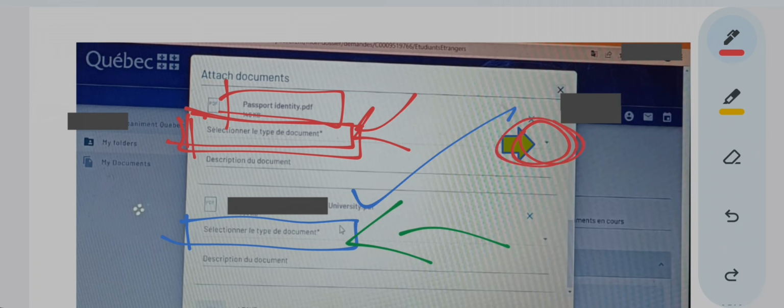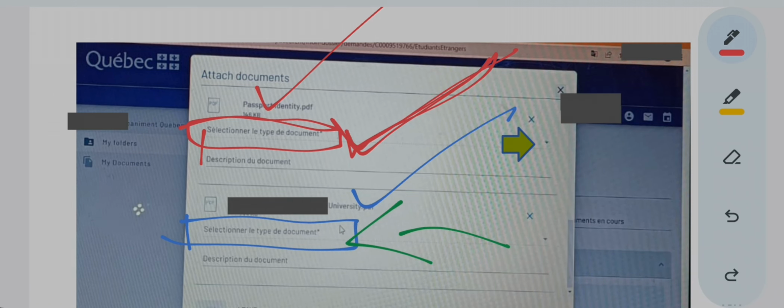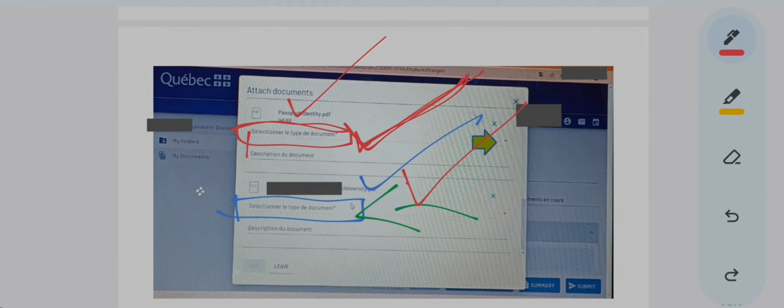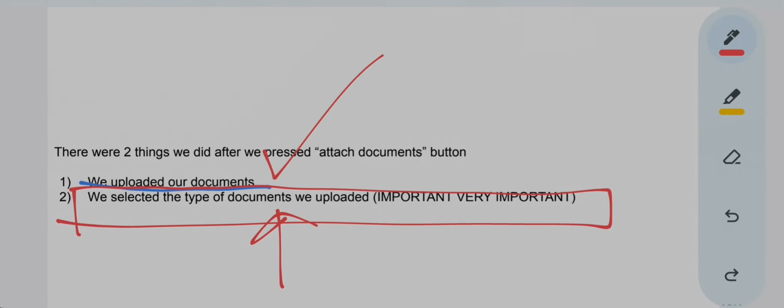After you press this arrow, what should come over here? Principal applicant passport. Where it should come? Here, principal applicant passport. Then we cross check that okay, passport is with principal applicant, the option is also principal applicant passport. Then here university admission, so here letter of admission is coming. That's how we also cross checked it. So now our two main important things we have done. We have uploaded a document. We have seen what type of document we have told the computer it is.